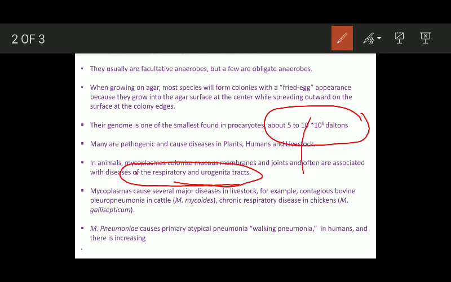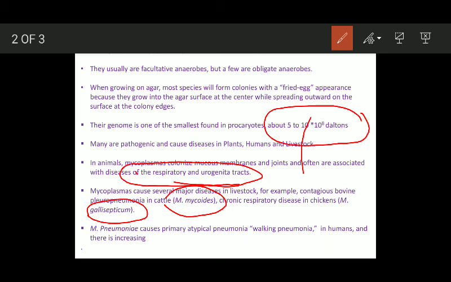Mycoplasmas cause several major diseases in livestock. For example, contagious bovine pleuropneumonia in cattle is caused by Mycoplasma mycoides. Chronic respiratory disease in chickens is caused by Mycoplasma gallisepticum. Okay, these are some diseases caused by Mycoplasma in livestock.